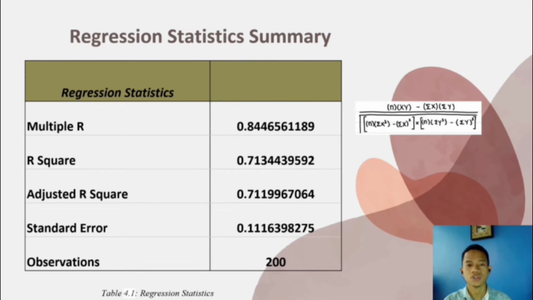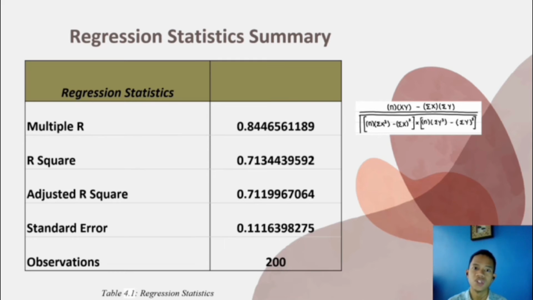As you can see on your screen right now, we have a table of regression statistics. We have multiple R 0.8, R squared 0.7, adjusted R squared 0.7, standard error 0.1, and the observations are altogether 200. So how we obtain multiple R is we used this equation, and multiple R and R squared are known as correlation coefficients.